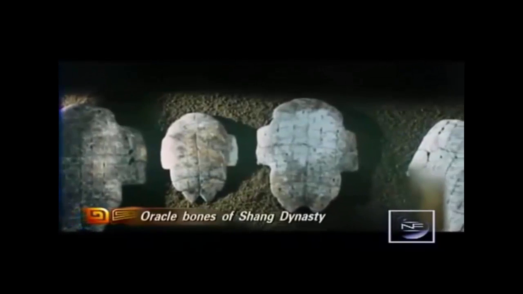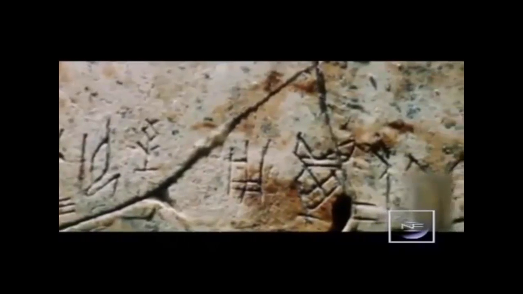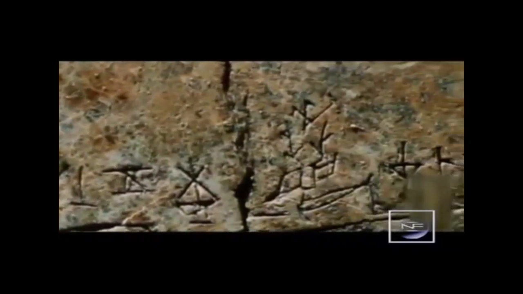Oracle bones were mainly used by fortune tellers who would write a question on the shoulder blade bone of a sheep and subject it to heat. Next, they would interpret the cracks in the bone as a result of the heat and write the answers to the questions based on the interpretations of the cracks. Through oracle bones, we can tell that the people of the Shang dynasty often had concerns about the amount of rain to come and the future success of their harvest.